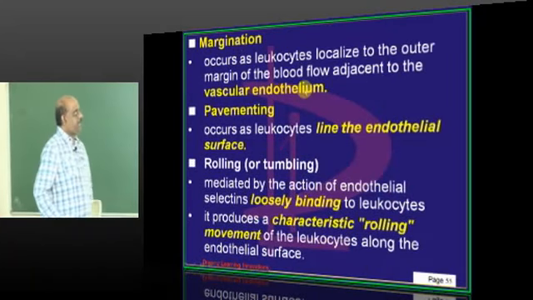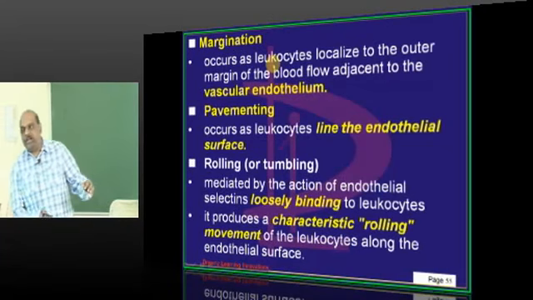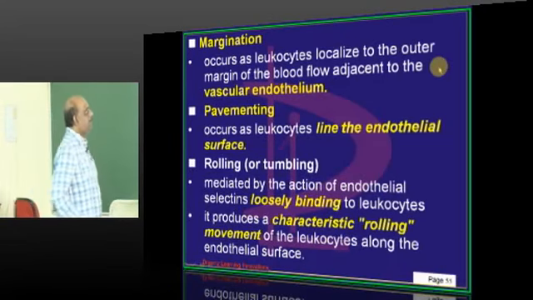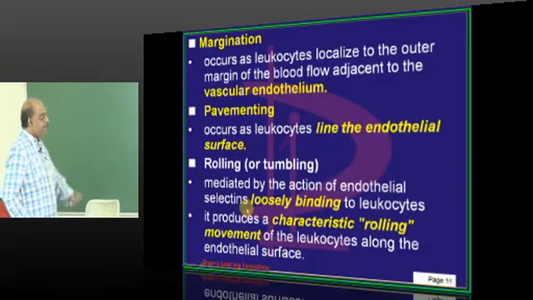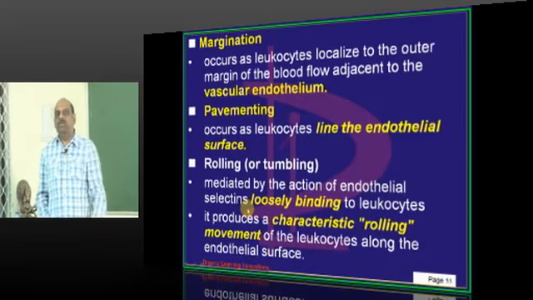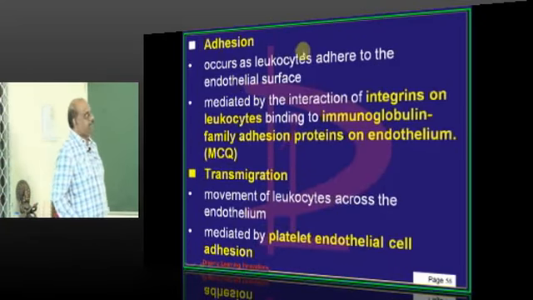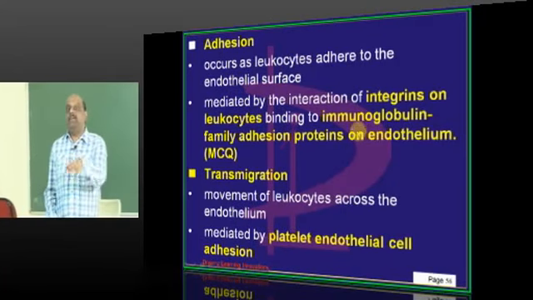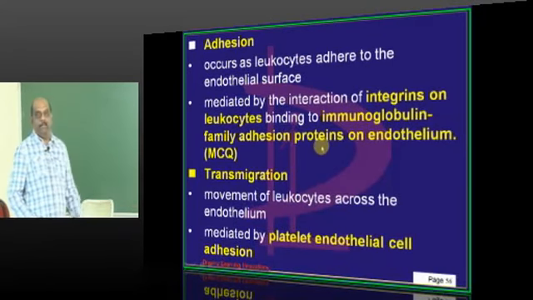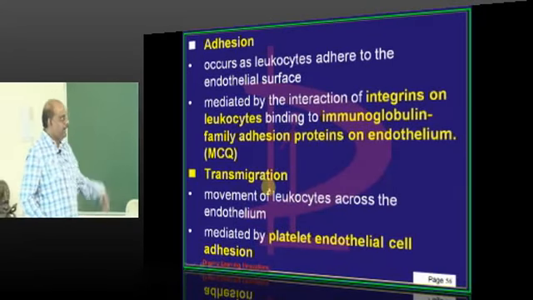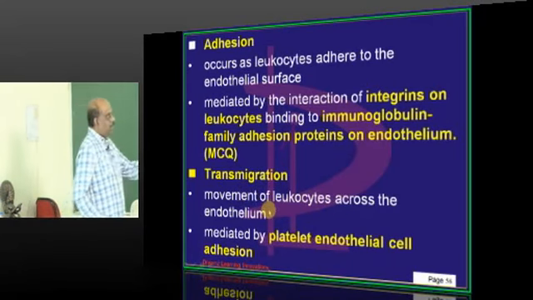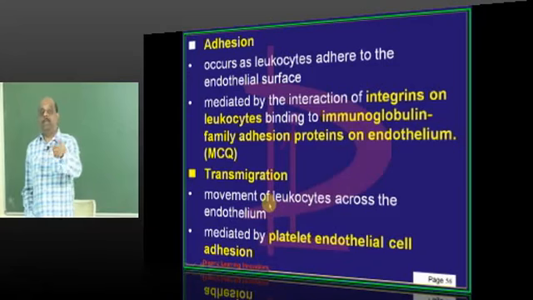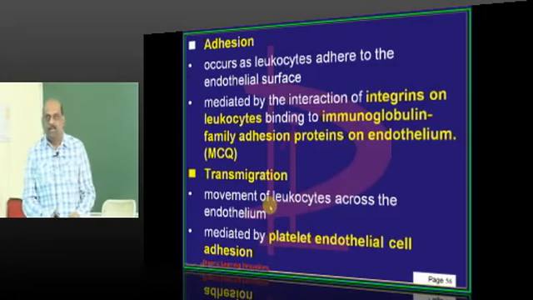So then margination. Then they come to the vascular endothelium and try to adhere to that. Then pavementing. They need to line the endothelial surface. Then they need to roll, loosely bound to the vascular endothelial surface. Then they need to adhere, where our integrins and the immunoglobulin family of adhesion proteins come into play. Then they need to transmigrate. And who will stimulate the transmigration?